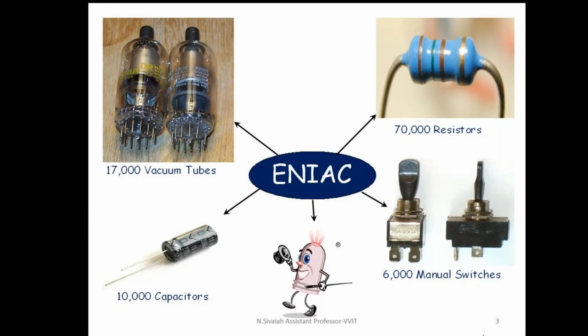This ENIAC computer internally consists of 10,000 capacitors and 6,000 manual switches. In order to connect all these devices, it requires nearly 5 lakh wiring connections. The total weight of the ENIAC computer is almost